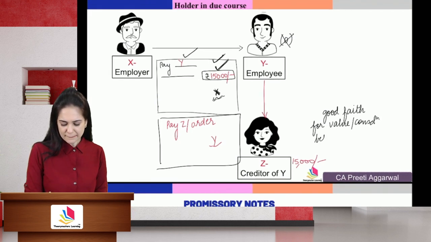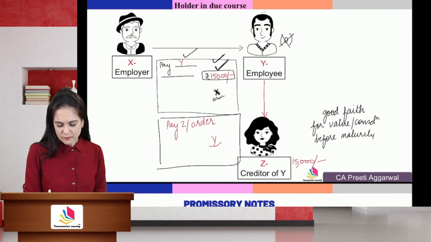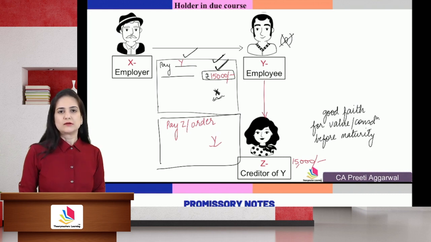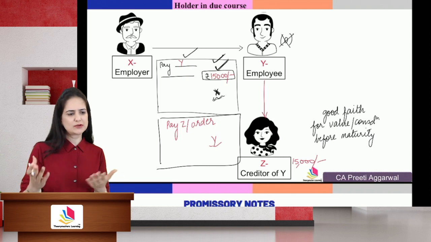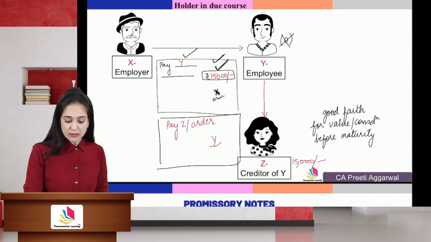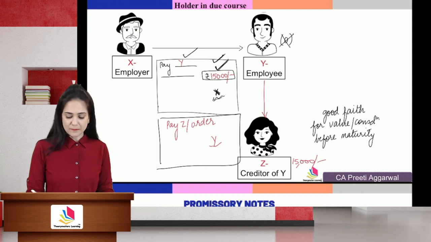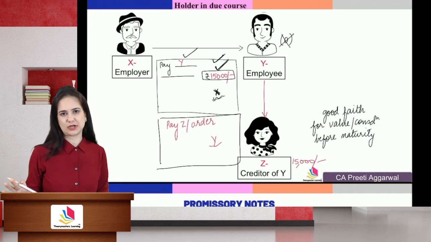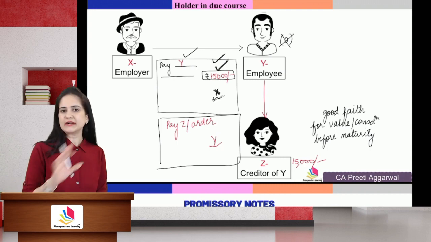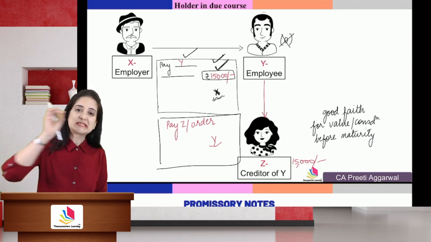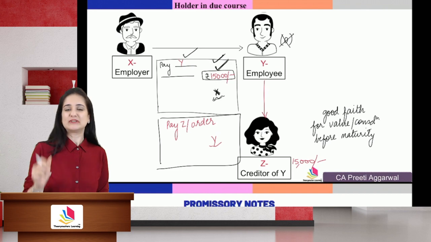And before maturity. She checked the maturity of the instrument. It was well within the maturity, and then she accepted the check. Now, the main question arises: Y is not the owner of the check. X never intended Y to have the money. Will Z acquire ownership? Will Z become the owner?